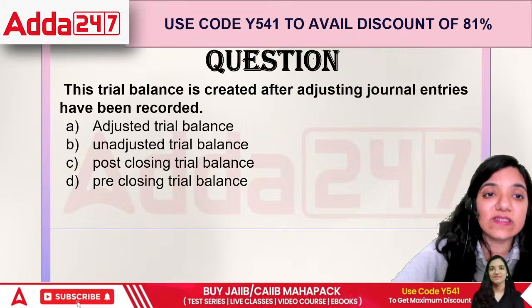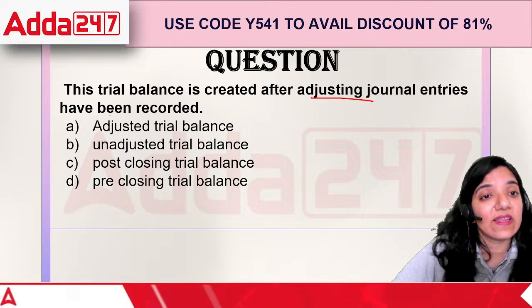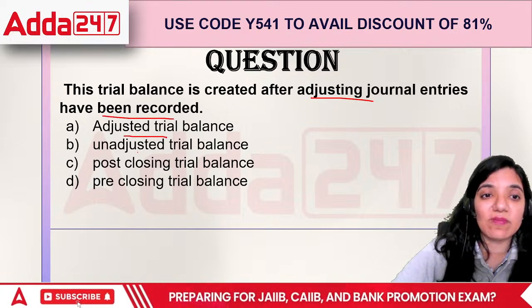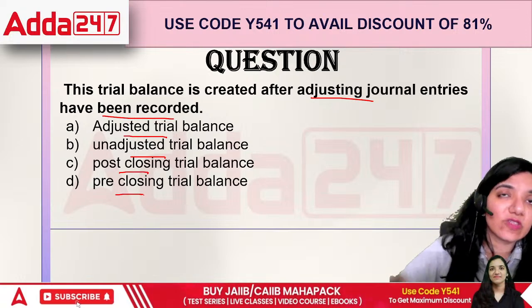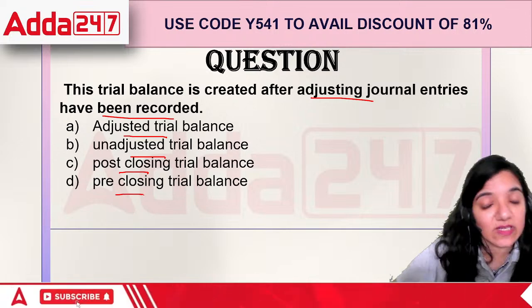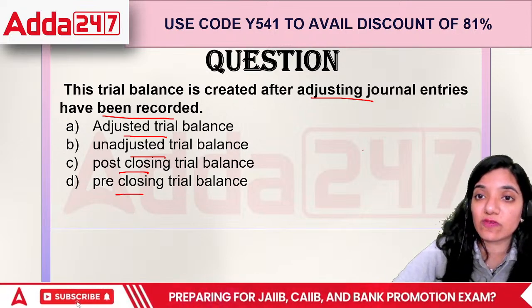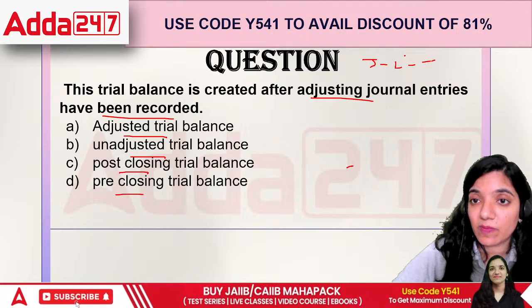Next point. This trial balance is created after adjusting journal entries that have been recorded. Adjusted trial balance, unadjusted, post closing or pre closing. See, first of all, we prepare journal, then we prepare ledger, then we prepare the trial balance. That's the concept, correct?